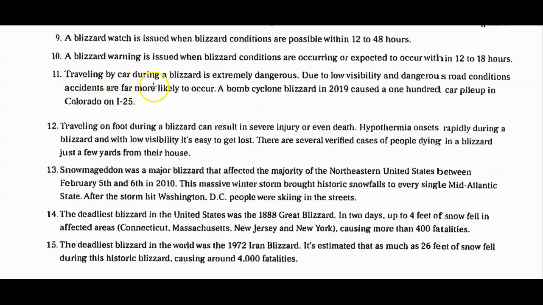Traveling by car during a blizzard is extremely dangerous. Due to the low visibility and dangerous road conditions, accidents are far more likely to occur. A bomb cyclone blizzard in 2019 caused a 100 car pileup in Colorado on the I-25.